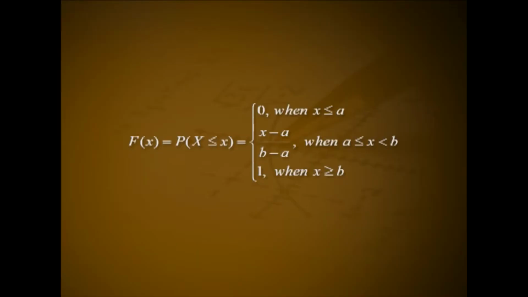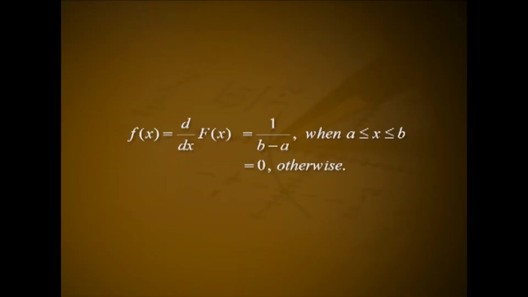This implies for the random variable X, F(x) equals probability of X ≤ x, that is equal to 0 when x ≤ a, equal to (x - a) divided by (b - a) when a ≤ x < b, and is 1 when x ≥ b. Then the density function of X, f(x), equals d/dx of F(x), that is equal to 1 divided by (b - a) when a ≤ x ≤ b and equal to 0 otherwise.